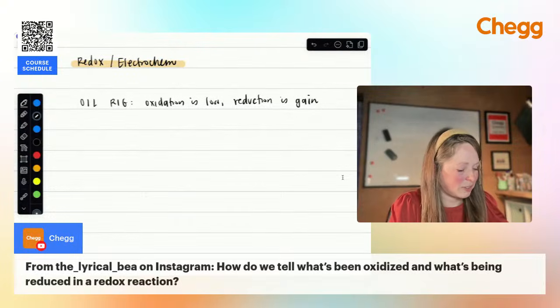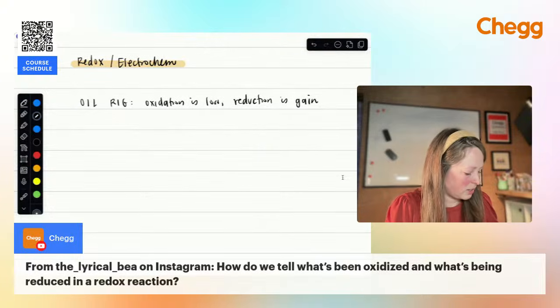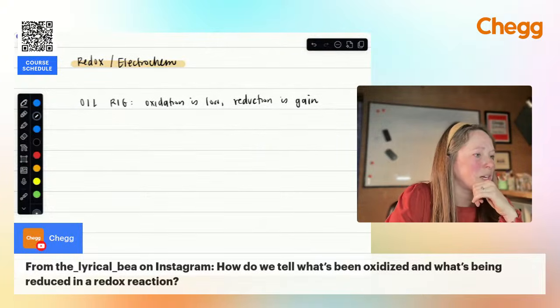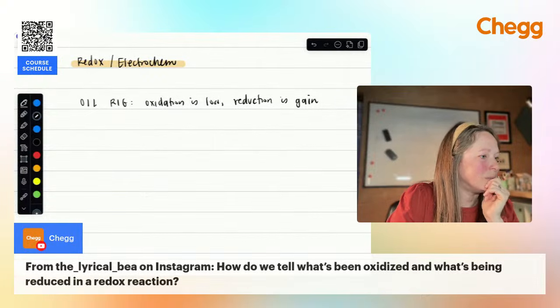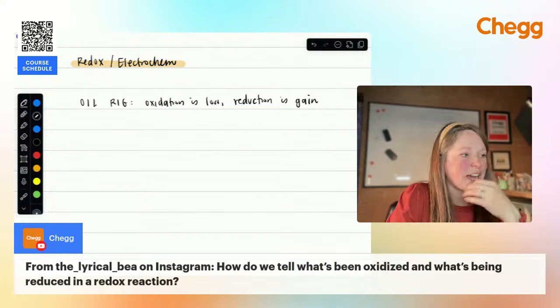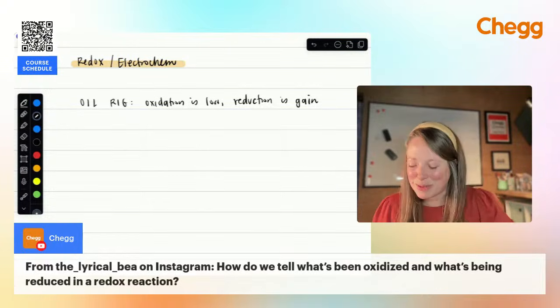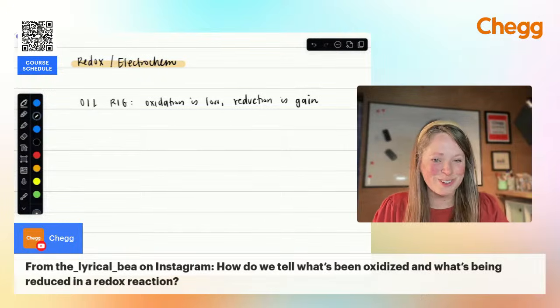Let me see if I have a redox reaction written anywhere, so I can just go through that. Give me a second to pull up a redox reaction and we'll go through an example. I wish I had perfect examples in my head all the time, right? But because we hit on so many different topics, it's good to have reactions that are going to work out, because when I make them up on the spot, they don't always work out so great.